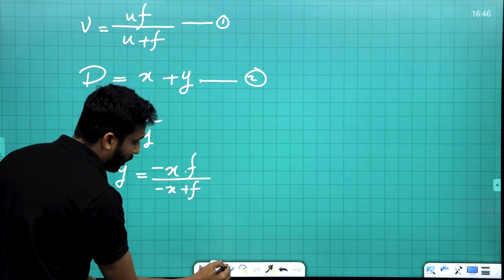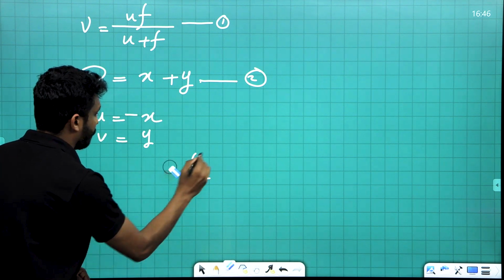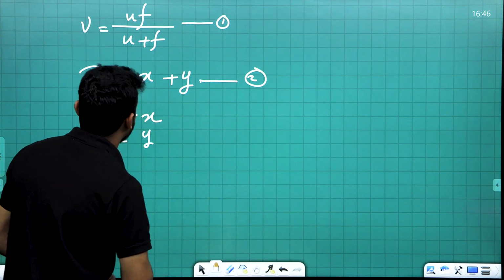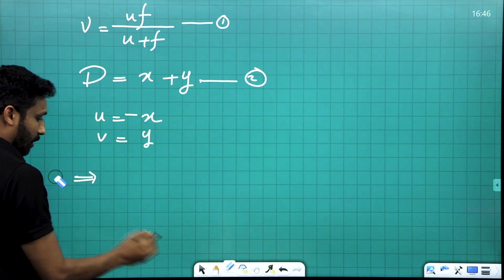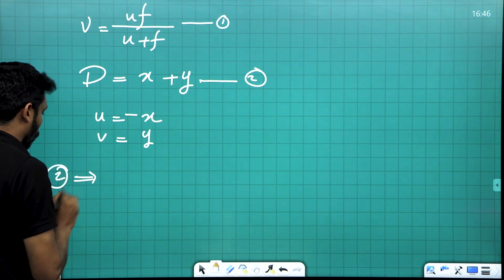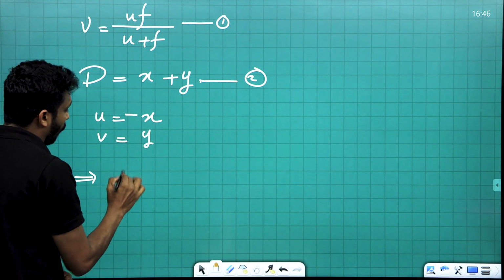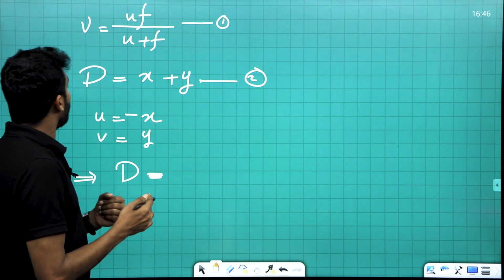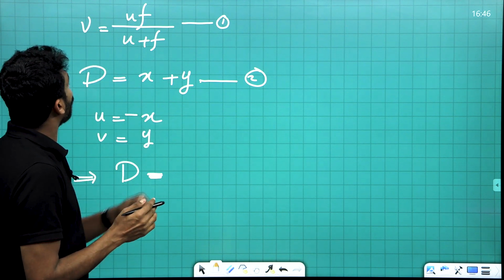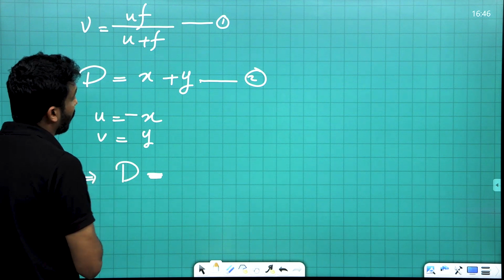Otherwise we can do it like this. Put into equation number 2. Equation number 2 has D is equal to x plus y.